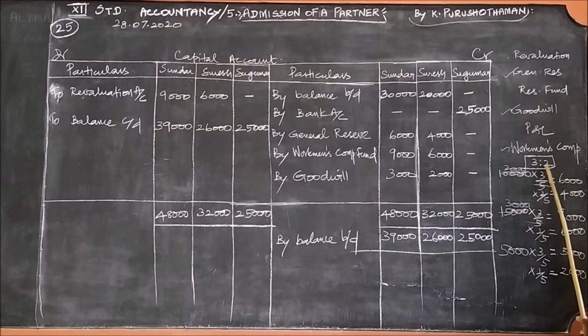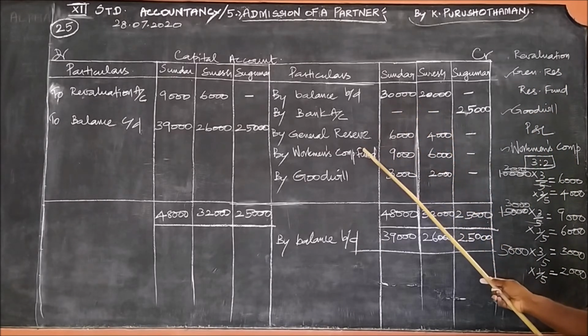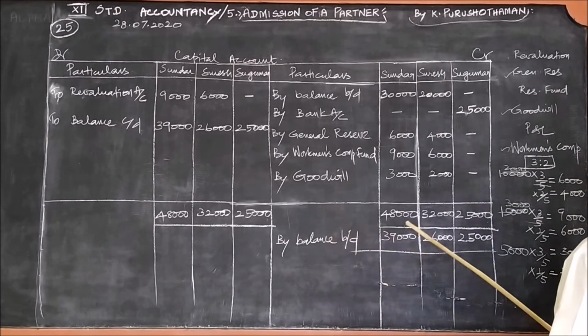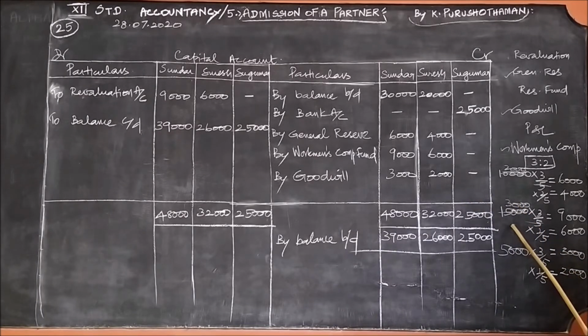Therefore, for these 3 items we should pass entry. General reserve 10,000 should be divided in the ratio and written. Workmen's compensation fund 15,000 should be divided in the ratio and written. Goodwill 5,000 also should be divided in the ratio and written.